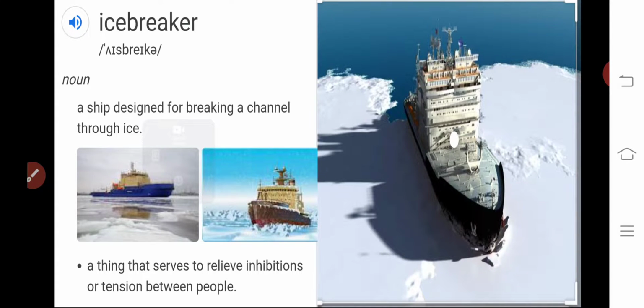So how can we connect this word icebreaker with our icebreaker activity? Let me tell you that up to now, whatever discussion we have done related to these ships, you can get what is the role of these icebreaker ships: they have to break the ice, they have to clear the hurdle or barrier, they have to clarify or wash out the problem, the confusion or any hurdle at our path.